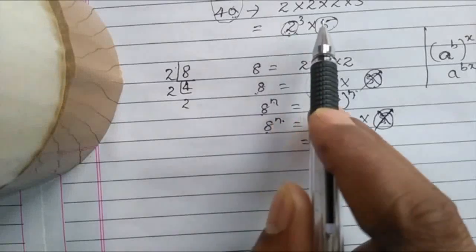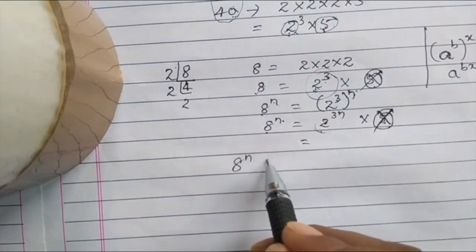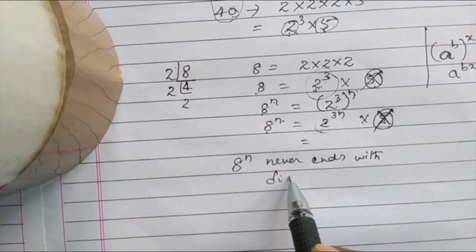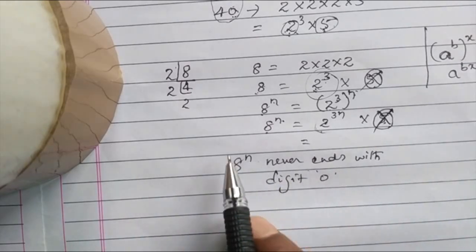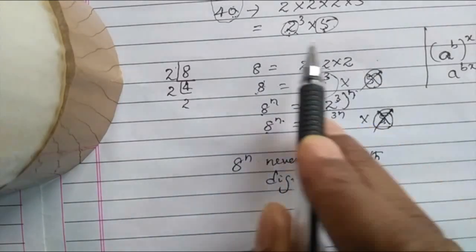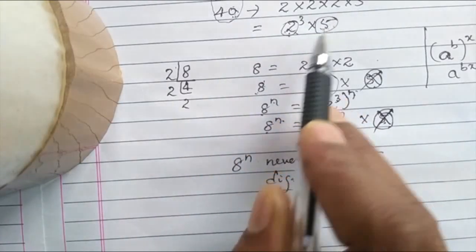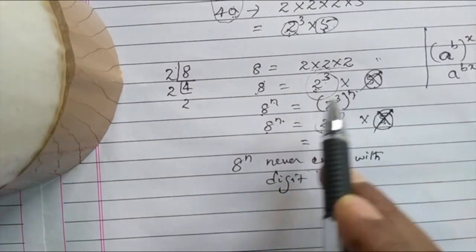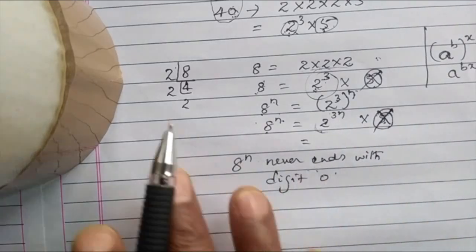It should have minimum one 2 and minimum one 5. Here 2 is there. There is no factor 5. Therefore, 8 to the power of n never ends with digit 0, because in the factors of 8 only 2 is there. There is no 5. Any number that ends with digit 0 should have 2 and 5 minimum. But it has only 2. There is no 5. If one more 5 would be there, even 8 to the power of n would also end with digit 0. But in this case, it doesn't.